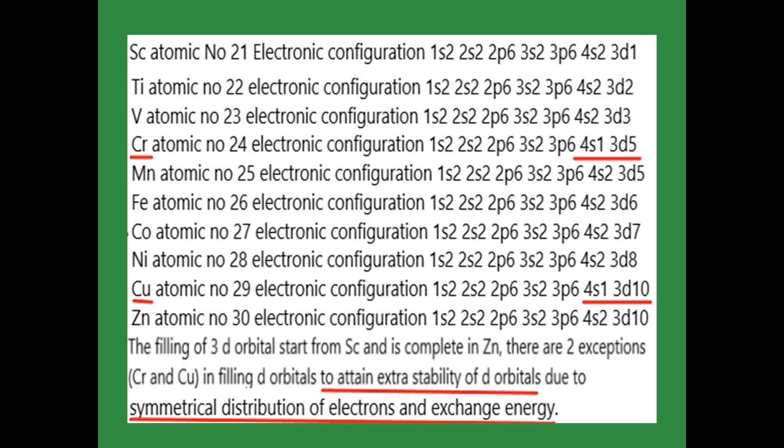The filling of 3d orbitals starts from scandium to zinc. There are two exceptions, which I indicated in red color. In chromium, an exchange of electron between the 4s and 3d orbitals happens to attain stability. In the same way, in copper also there is an exchange between the 4s orbital and the 3d orbital to attain extra stability because of symmetrical distribution of electrons and exchange energy. We have already learned this in 11th standard.